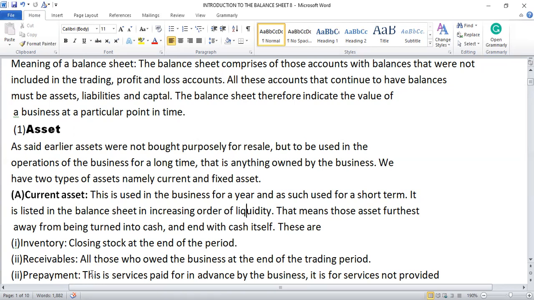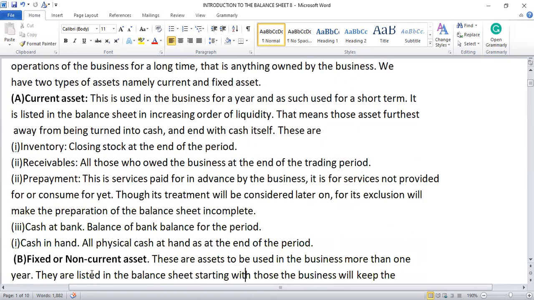Prepayment. This is services paid for in advance by the business. It is for services not yet provided or consumed, though its treatment will be considered later on. Its inclusion will make the preparation of the balance sheet complete. So what is prepayment?